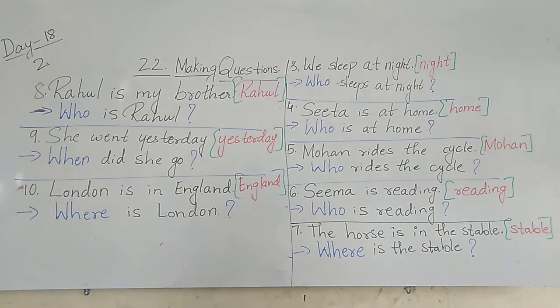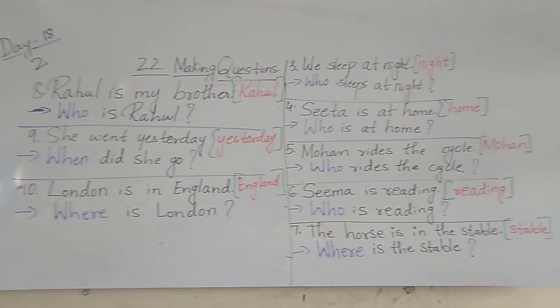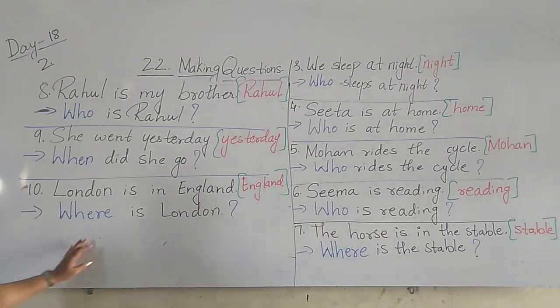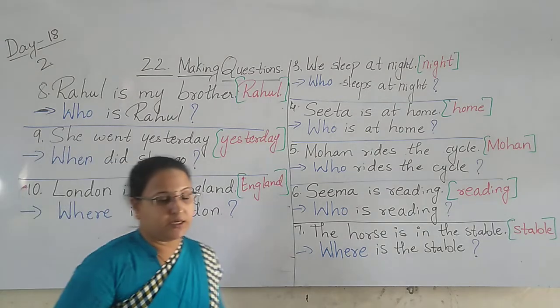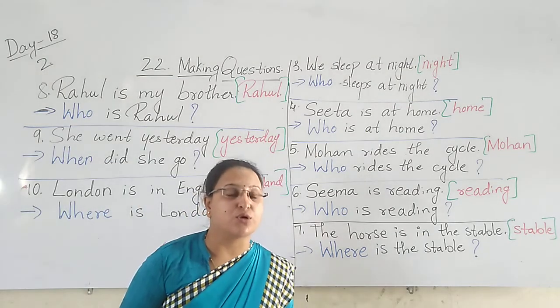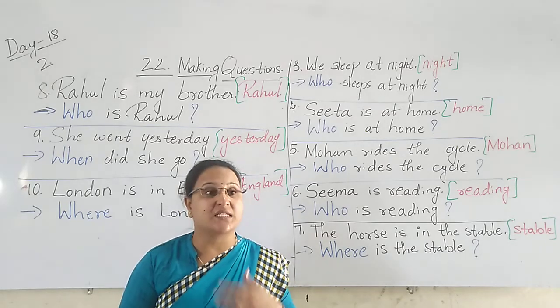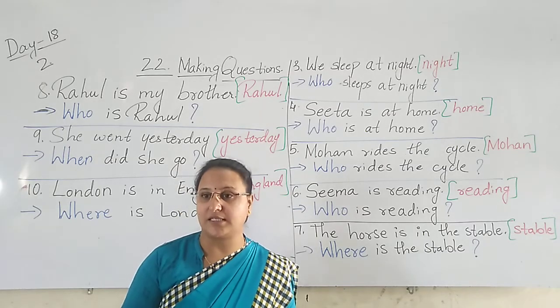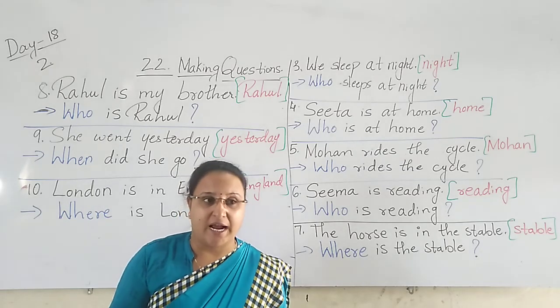Then you have to write all these notes in your notebook. With this, we have completed this grammar part, that is making questions. When we want to ask something, when we speak a sentence about asking something, it is called a question.